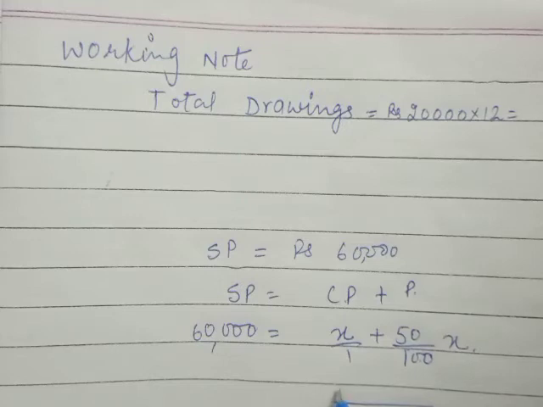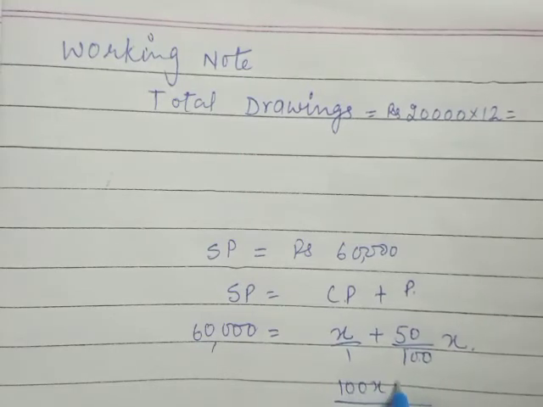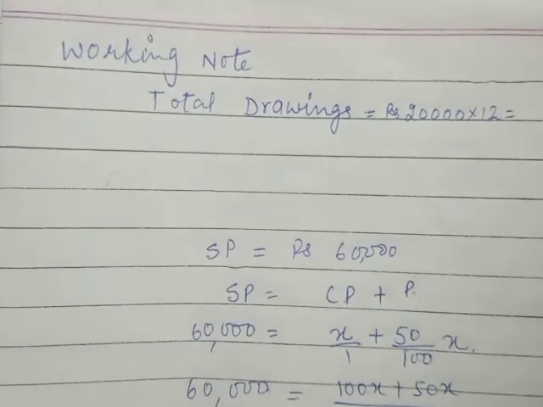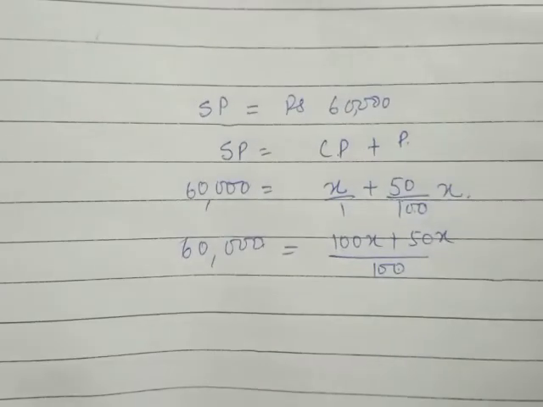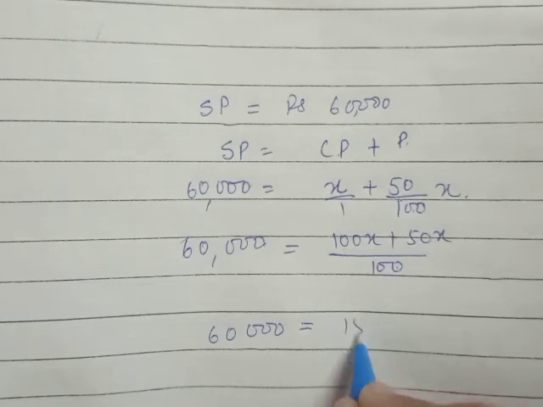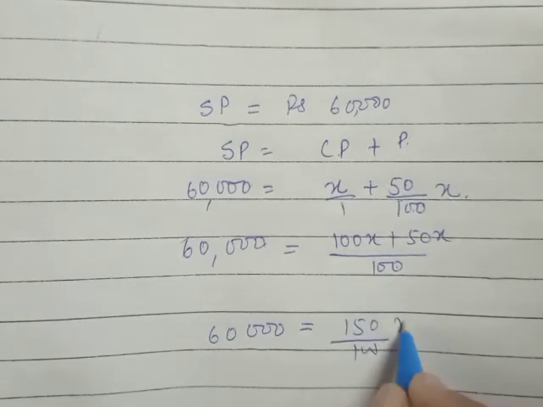So here it is 100x plus 50x is equal to 60,000. Okay beta ji. So here you can see it will be 60,000 equal to 150 over 100x.